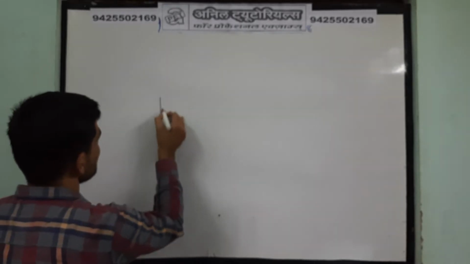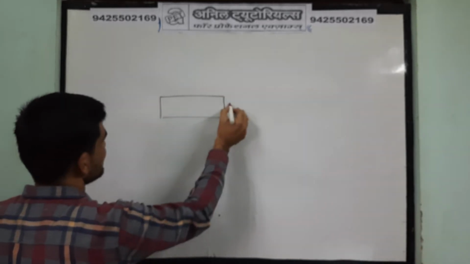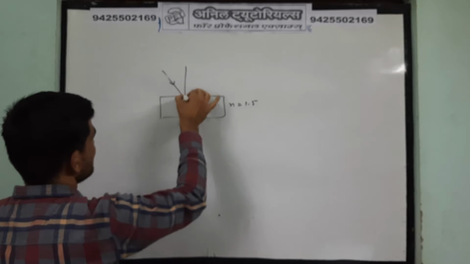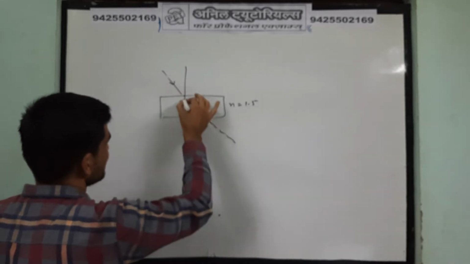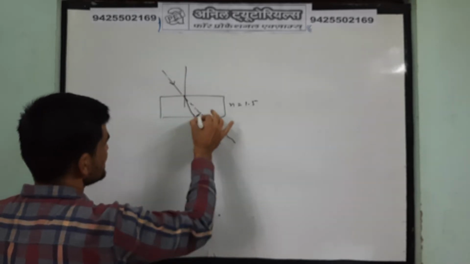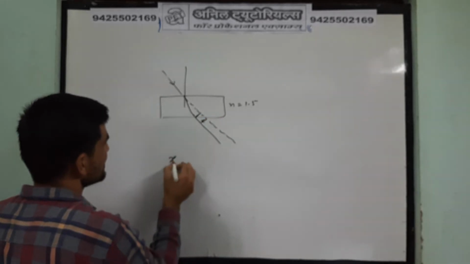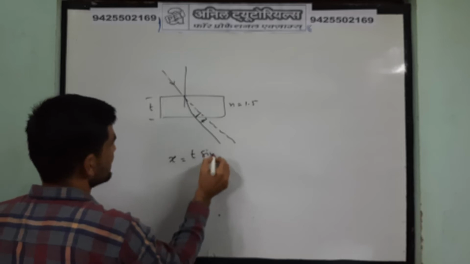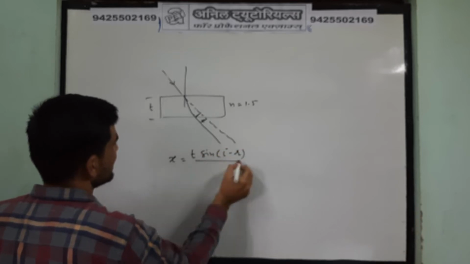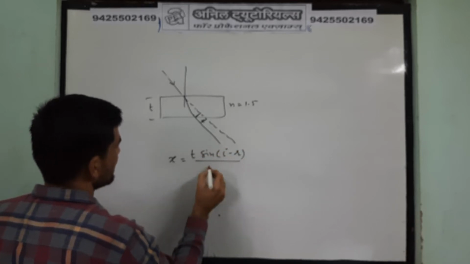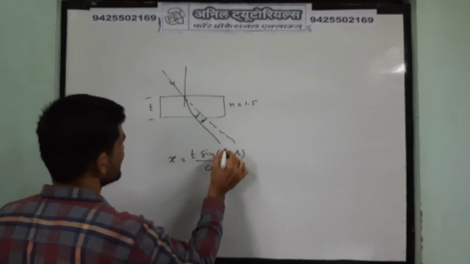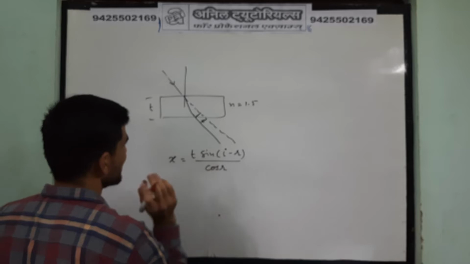So you know children, when the glass slab is there, with its refractive index, and the ray of light is coming, it does not travel straight; there is a shift. So this much is the shift that we saw. The shift formula we saw is: thickness of the glass t, sin(i minus r) divided by cos r. When you increase i, r will also increase.